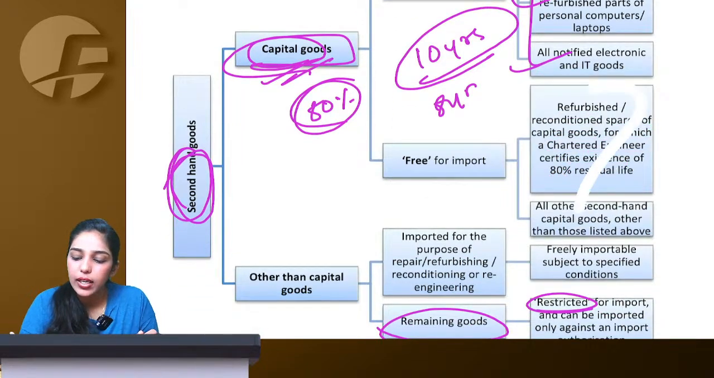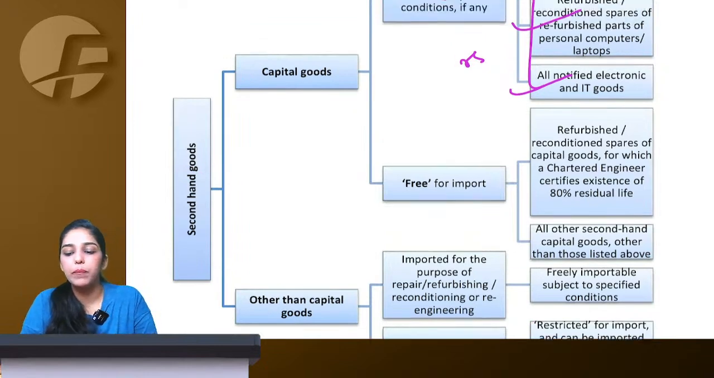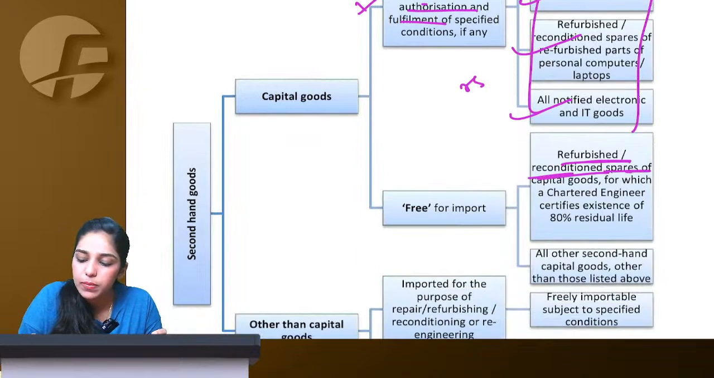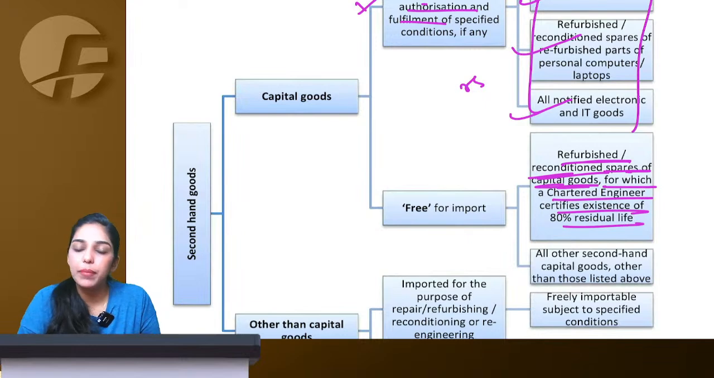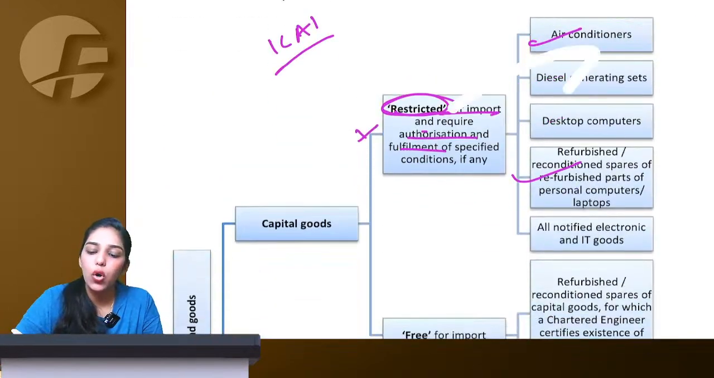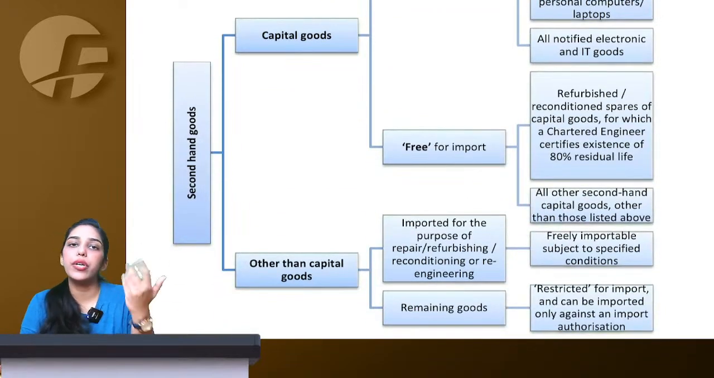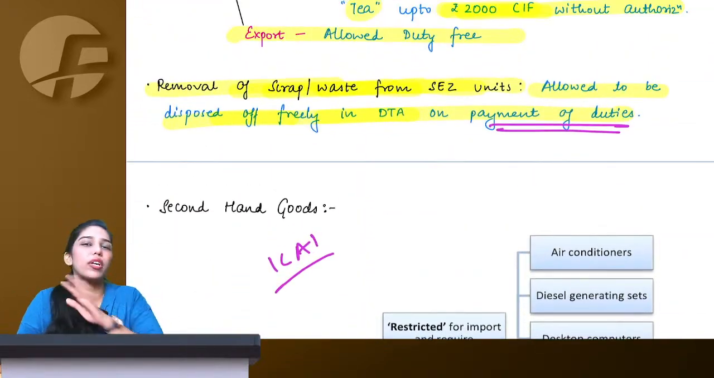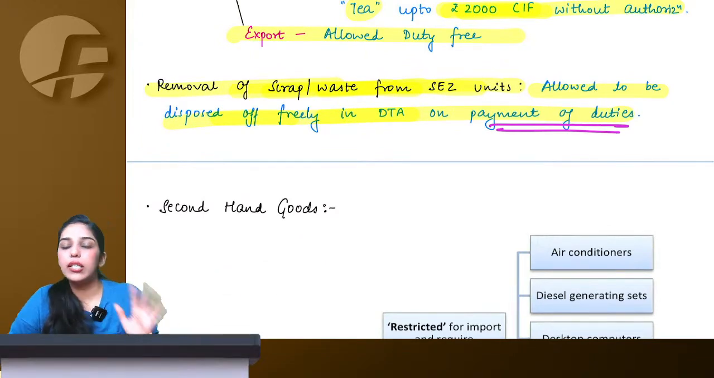And other second hand capital goods other than those listed above, you can also freely import. So refurbished, reconditioned spares of capital goods for which a chartered engineer gives a certificate that 80% life is left, you can import them free. And for all other second hand goods which are not listed here, and they are capital goods, you can import them duty free. So this chart as it is, you can refer it. It is also not very much important. It was given in the ICAI module, so I have taken it as it is here.